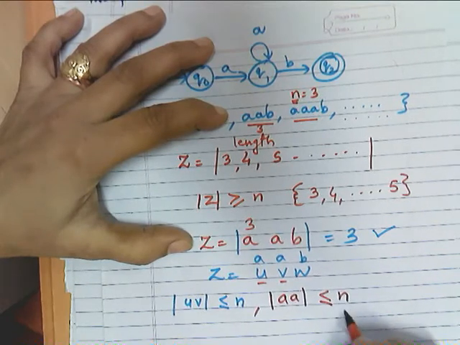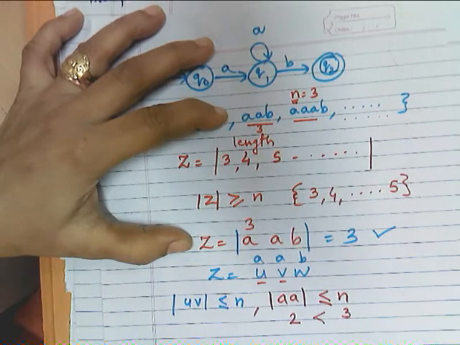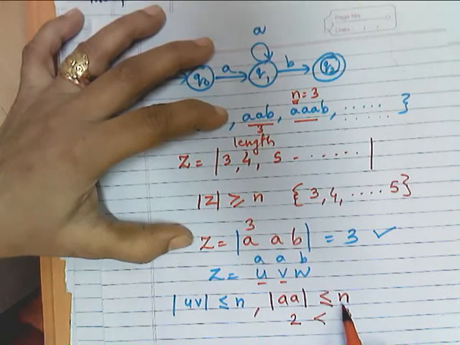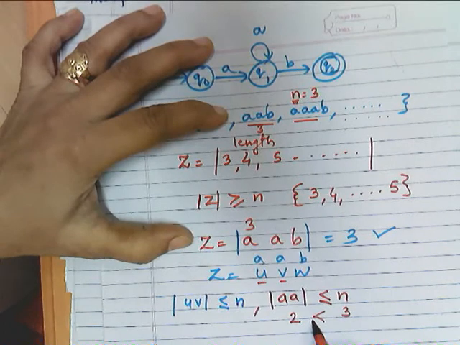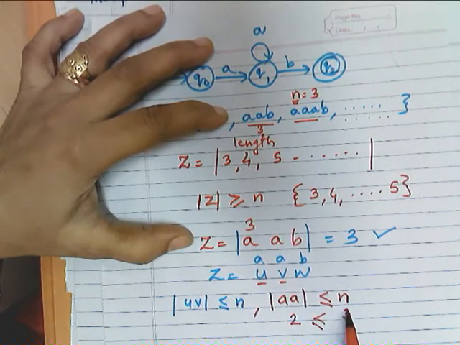My n is 3, the length of UV is 2, so it is less than n. Everybody agrees?